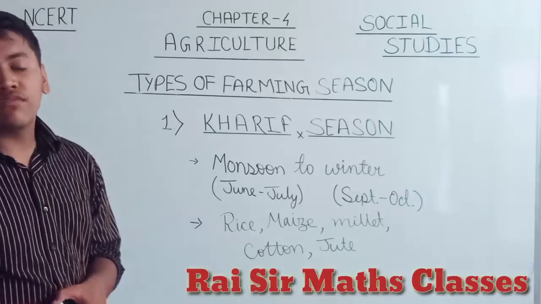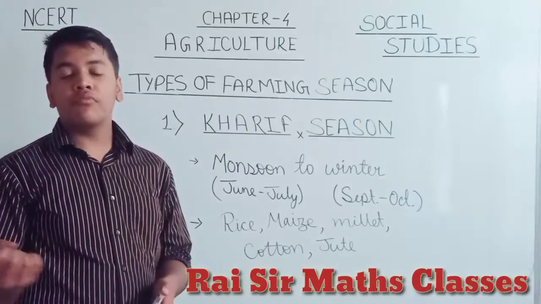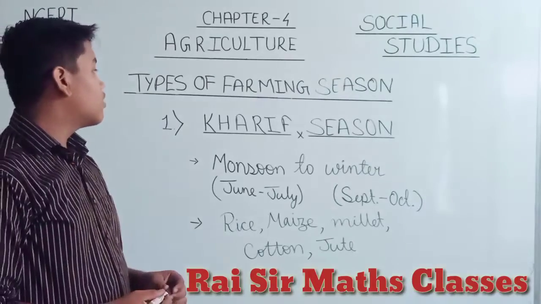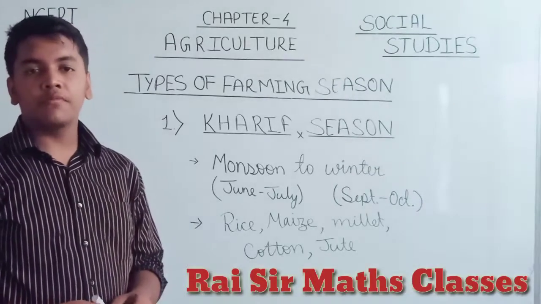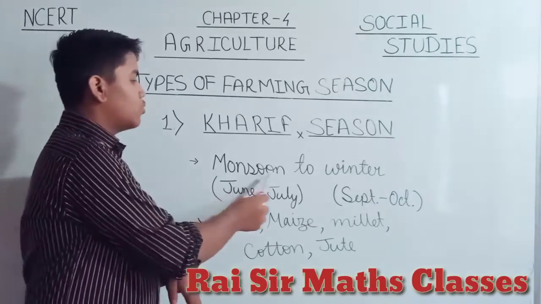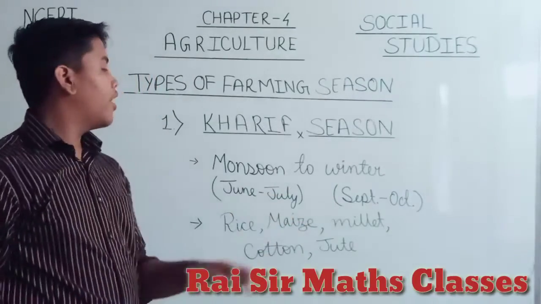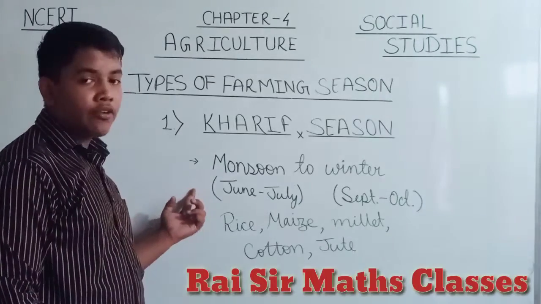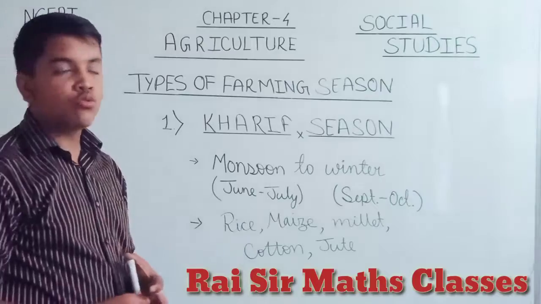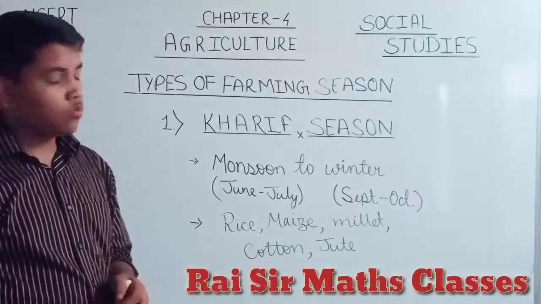Kharif stands for the season of monsoon. It is the time from the start of the monsoon till the ending of the monsoon.